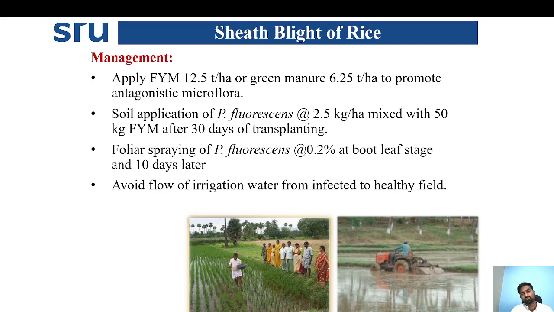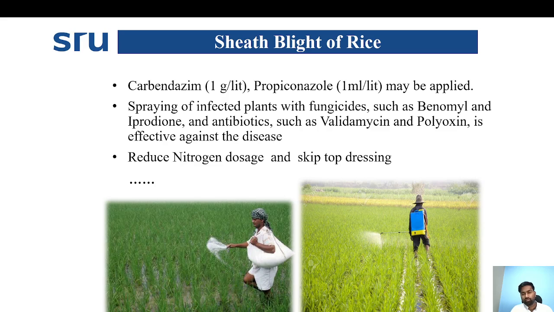Coming to management, application of FYM at 12.5 ton per hectare or green manure at 6.25 ton per hectare promotes the antagonistic microflora. Soil application of Pseudomonas fluorescens at the rate of 2.5 kg per hectare mixed with 50 kg of FYM, 30 days after transplanting. Then foliar application of the same Pseudomonas fluorescens at the rate of 0.2% at the boot leaf stage can prevent the disease. Avoid the flow of irrigation water from infected to healthy fields. So all these are different management strategies to avoid the sheath blight infection. Coming to chemical management, application of carbendazim 1 gram per liter or propiconazole 1 ml per liter can be applied to control the fungus.